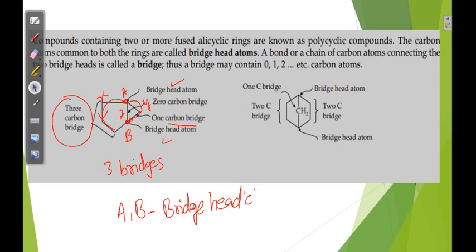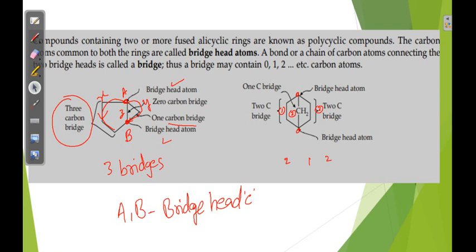See here, one more example. These are the bridged head carbons. These are the first bridge, second bridge, and third bridge. In the first bridge, two carbons are there. In the middle bridge, one carbon is there. In the right side bridge, two carbons are there.